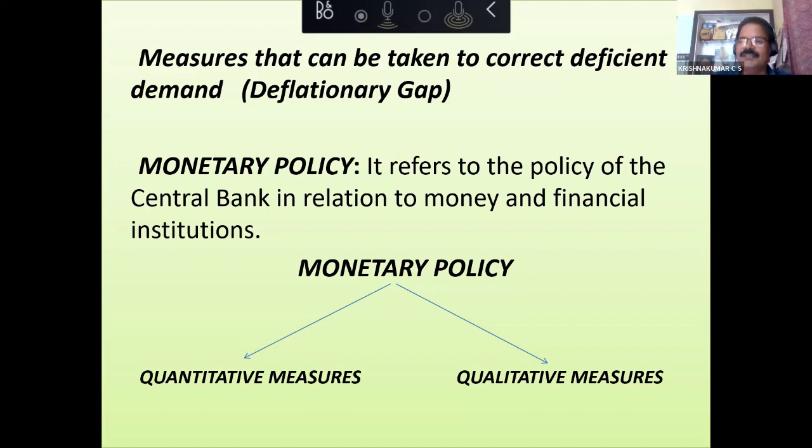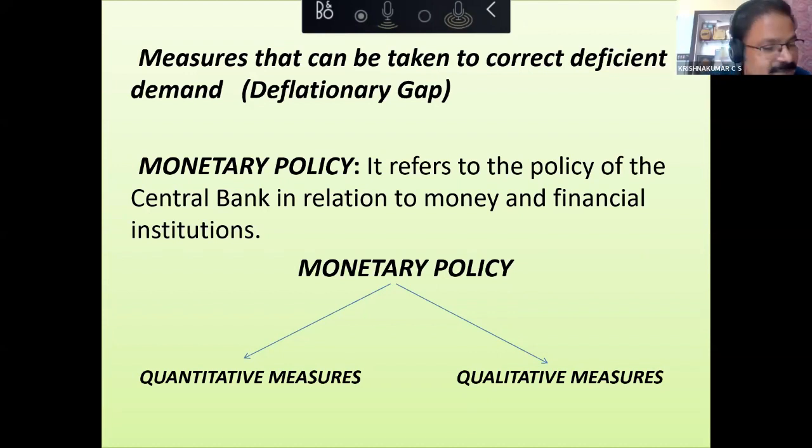Apart from these two, we have one more, direct action. Direct action means suppose commercial banks do not follow the guidelines issued by the RBI, RBI can take action against that bank. RBI can even cancel the license of the bank. This is called direct action. So all these come under qualitative methods: direct action, moral suasion. Now clear, sir? Thank you, sir.